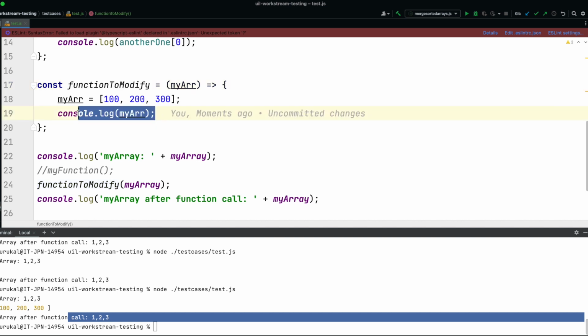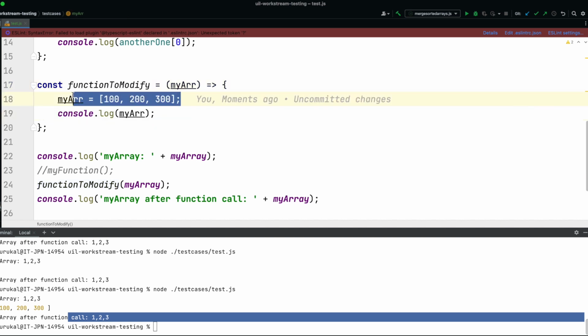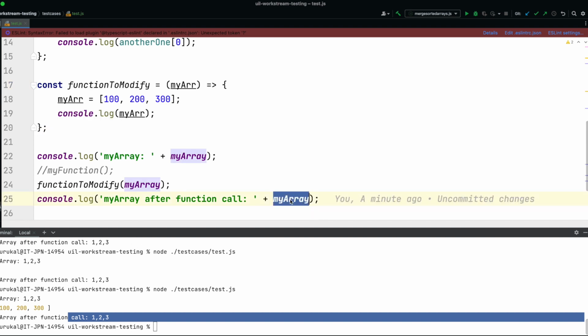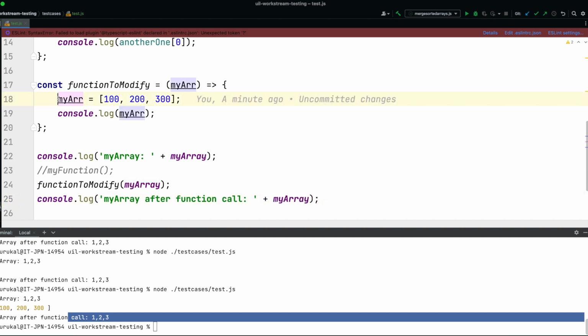So whenever I print this, I can see the updated values here, but it is just in this function scope. So when we go back to the original scope where I'm calling my array, my variable, I will see again the original value.